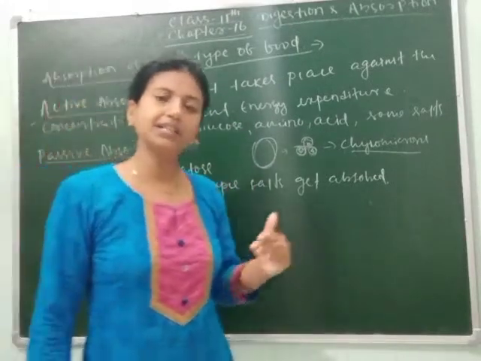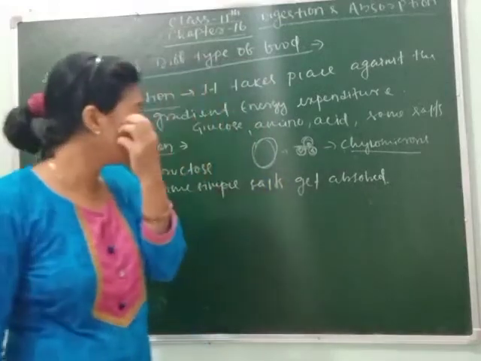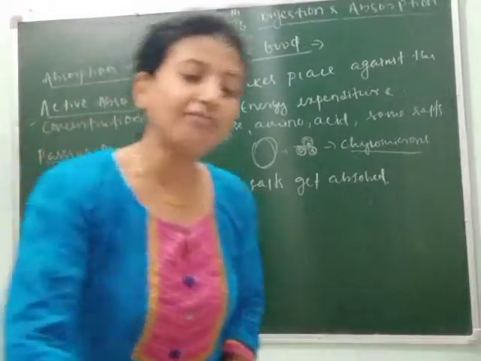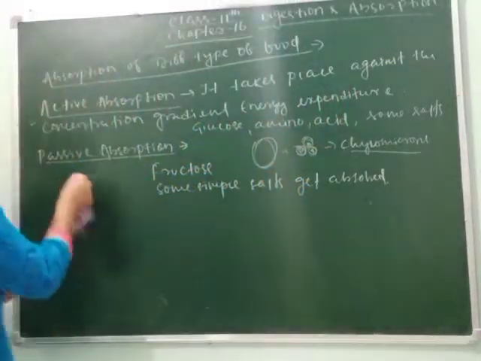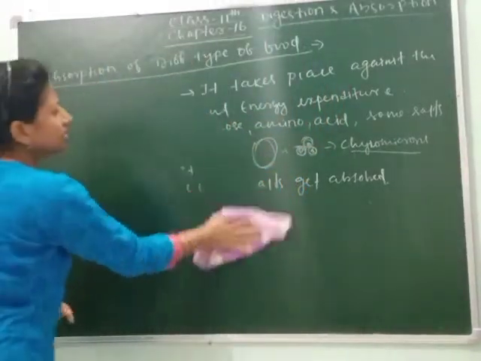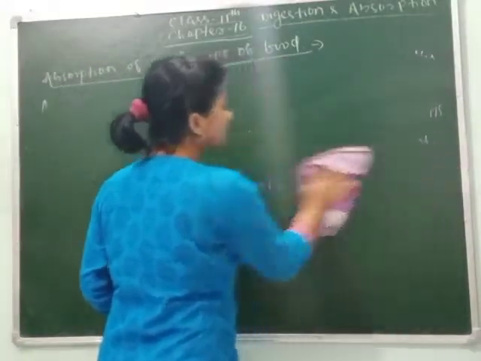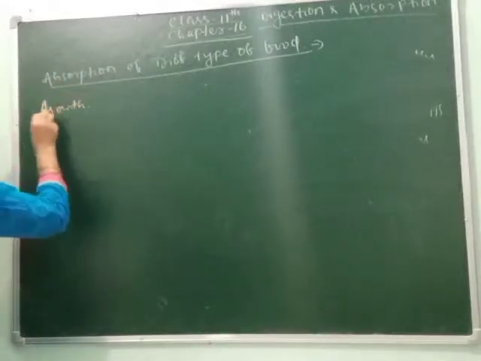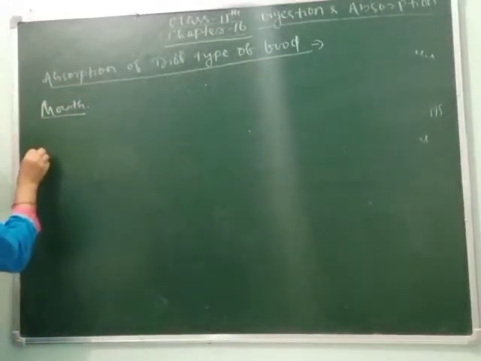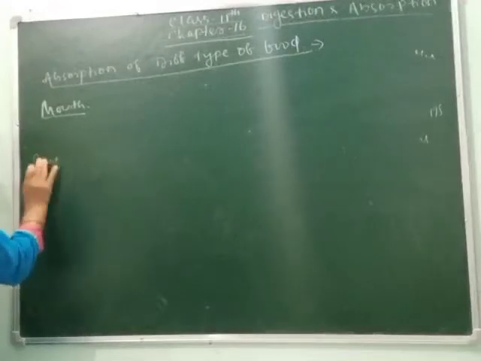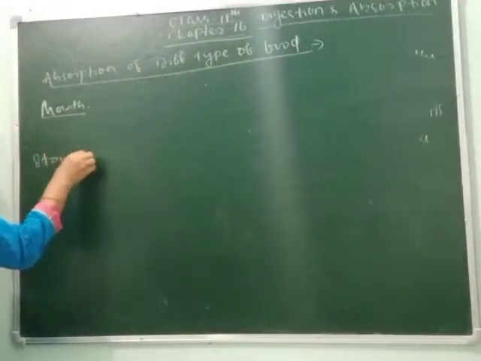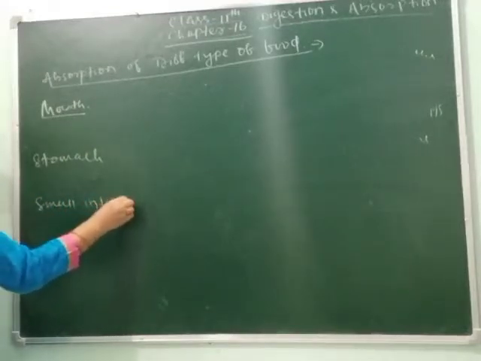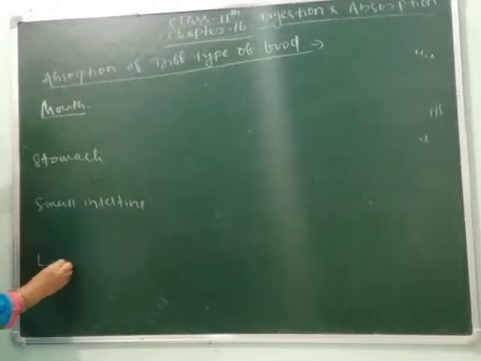As we know that the blood is the main medium for transportation, so here the absorbed food gets distributed with the help of blood. Now we will study separately which substances get absorbed in the mouth, then in the stomach, and in the small intestine and large intestine. So we will see which substances get absorbed in the mouth, which in the stomach, which in the small intestine and which in the large intestine.